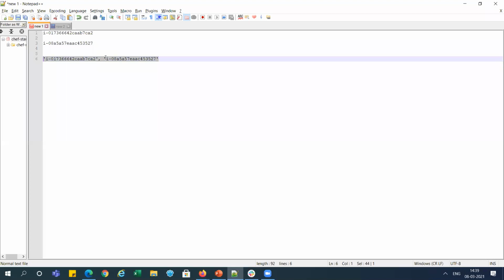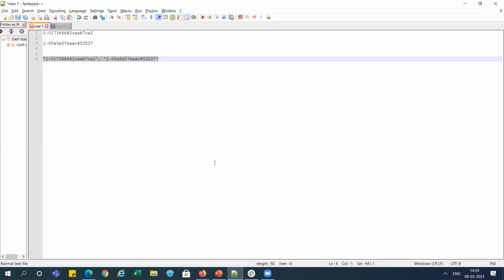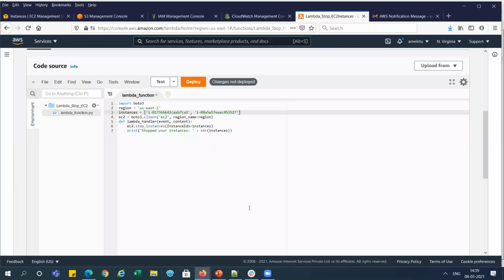So we have two things, right? I'm copying it and putting it. You can see this instance ID we have added. And we are calling EC2 with the region name, taking this parameter, and just calling ec2.stop_instances, passing these instance IDs over there.